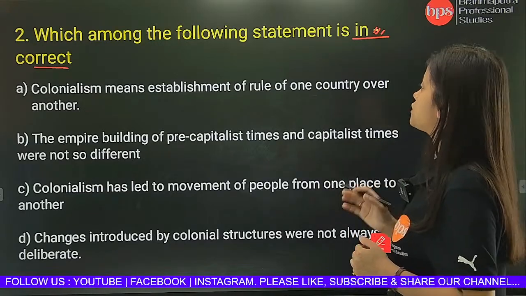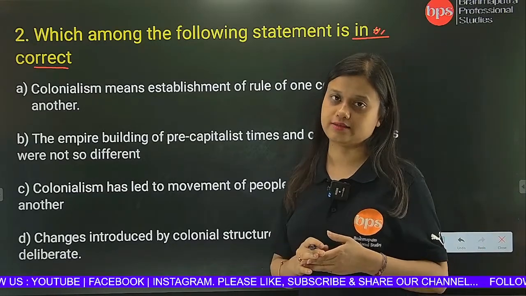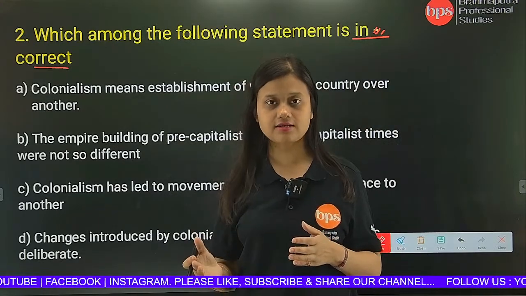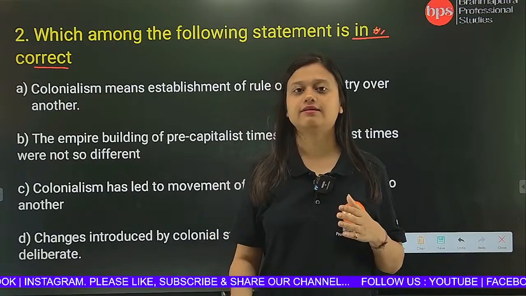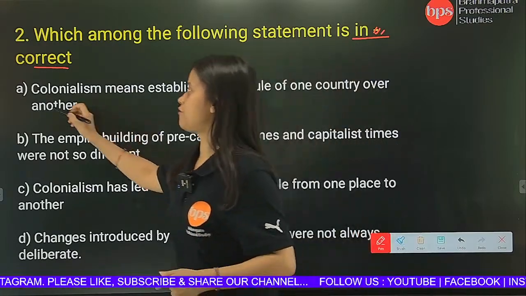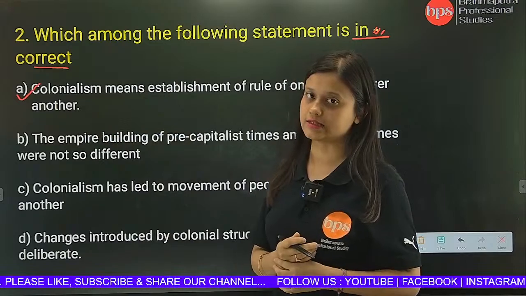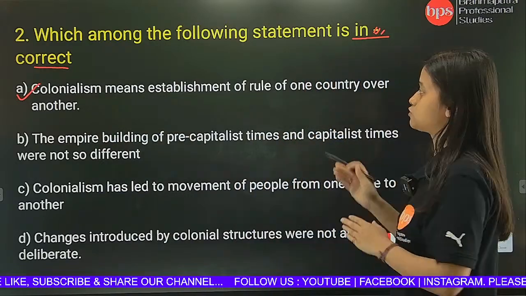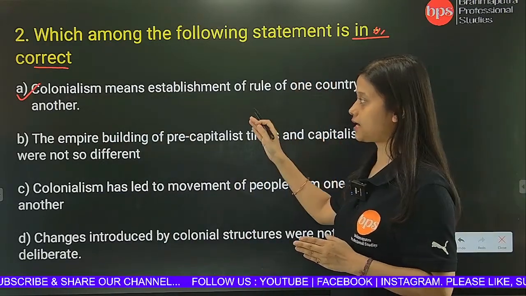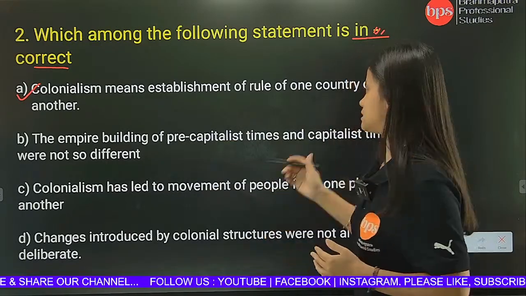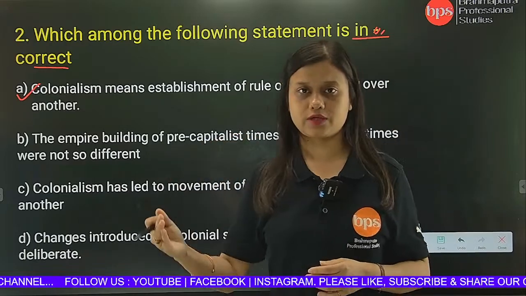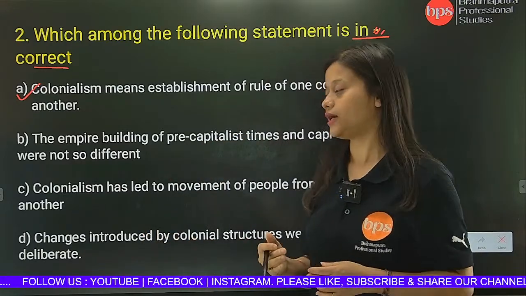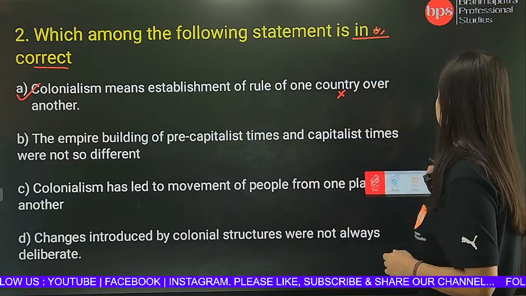Colonialism means establishment of rule of one country over another. Is it? Yes, definitely it is, because in the last question I have already explained that colonialism means establishment of rule of one country over another. So this is the correct statement. According to the statement this is correct, but according to the question, this is incorrect, so this will not be our answer. Okay, now let's move on to option number B.